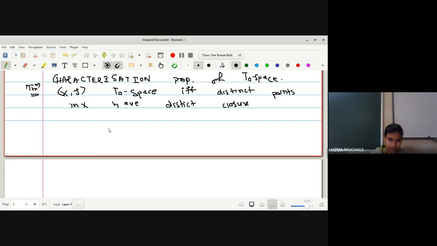Or in another way, I can write this statement: X is not equal to Y implies and is implied by their closures are also different. Okay, given that X is a T naught space, if and only if means what? We have to prove this theorem in two parts. First, we assume X is a T naught space, then we have to prove that for two different points we have two different closures. Next, we assume that for different points we have different closures, and then in the second part we have to prove X is a T naught space.